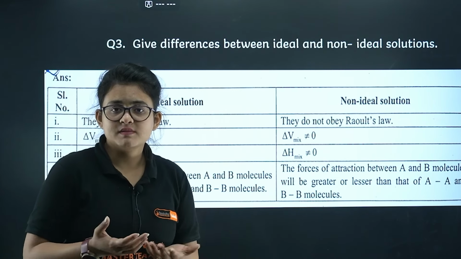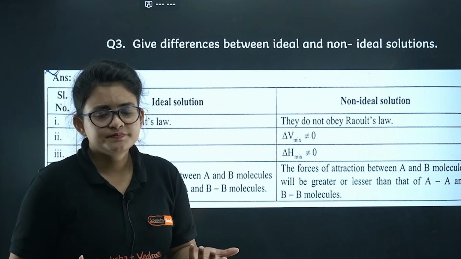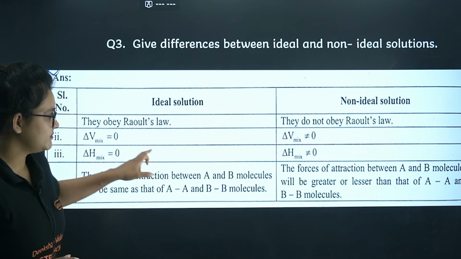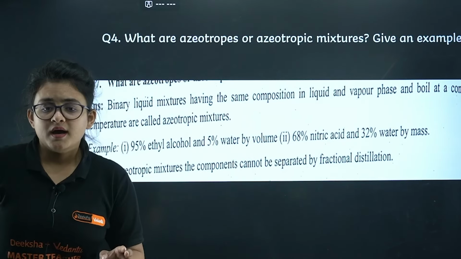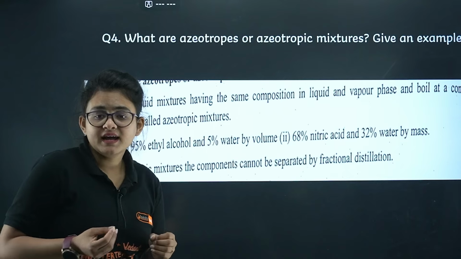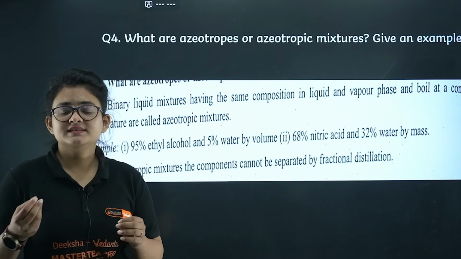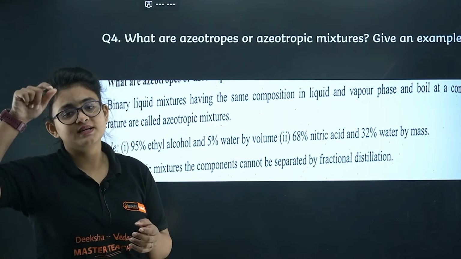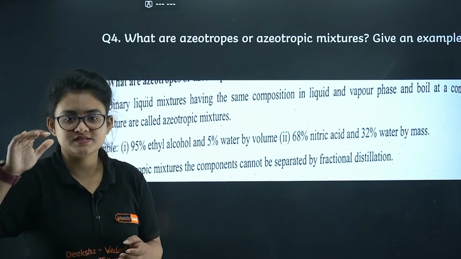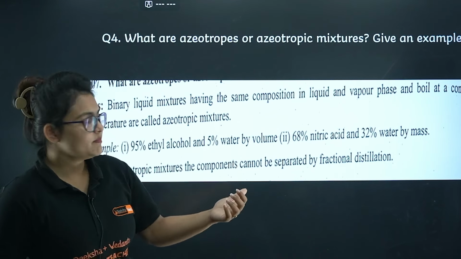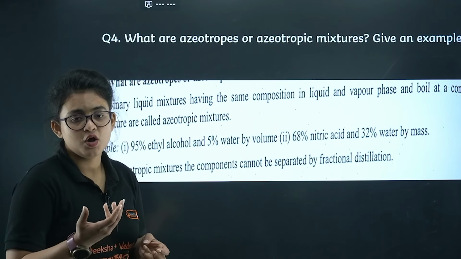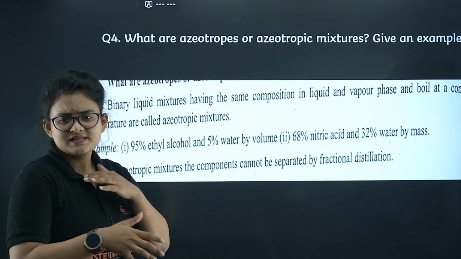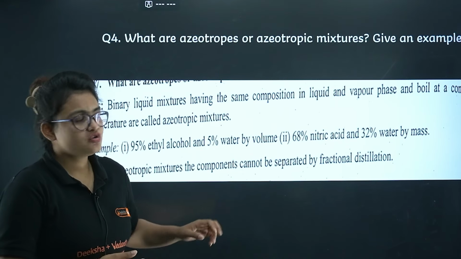Non-ideal solution, you can take the example of chloroform and acetone. Okay, this type of thing you can take. What are azeotrope or azeotropic mixture? Give an example. So here you can see this is basically a binary liquid mixture. They are having the same composition in the liquid phase and in the vapor phase as well. So here comes a few examples. You can see 95% ethyl alcohol along with 5% water. Okay, so these are some examples of the azeotropic mixture.